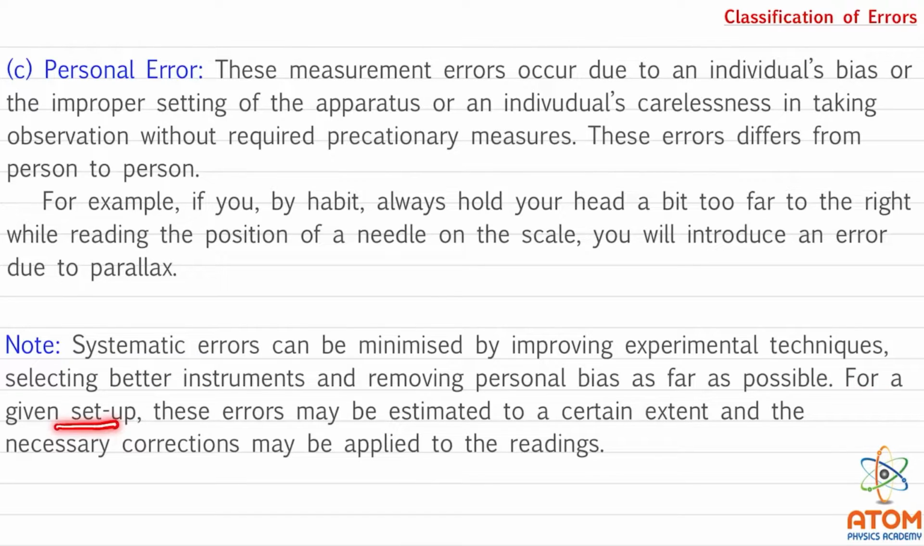For a given setup, these errors may be estimated to a certain extent and the necessary correction may be applied to the readings. As I said, systematic error can be predicted. We can come to know, we can estimate up to a certain extent, how much error is there. So obviously we can correct it also. If we already know that this much is the error, then obviously we can correct it.